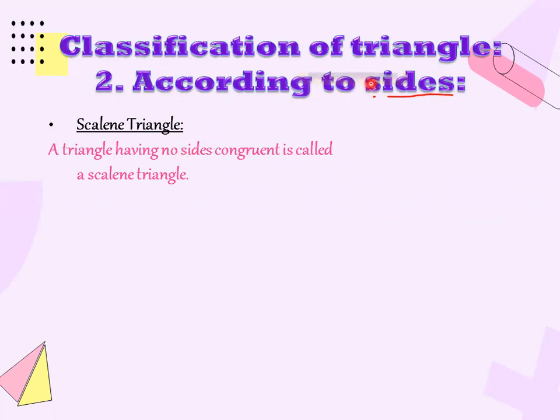Now we are going to classify it with respect to the sides. Congruent means what? Congruent means same. So any triangle that has no side equal or same will be called a scalene triangle.